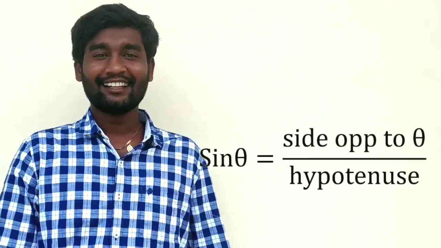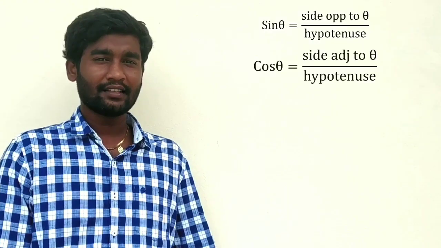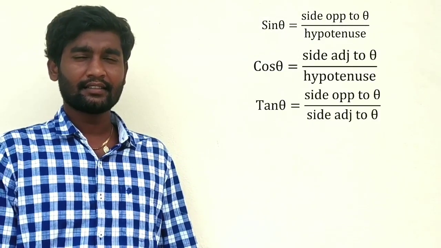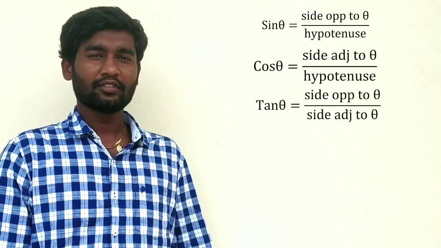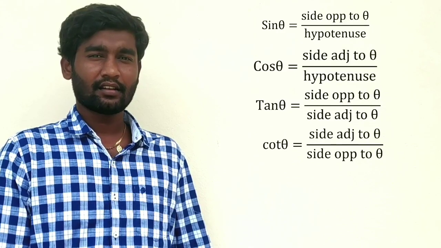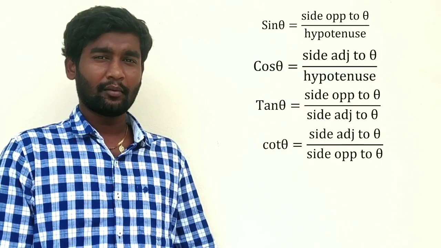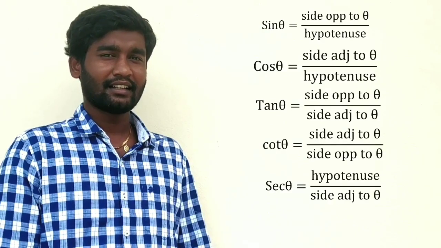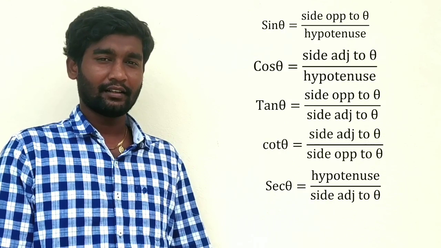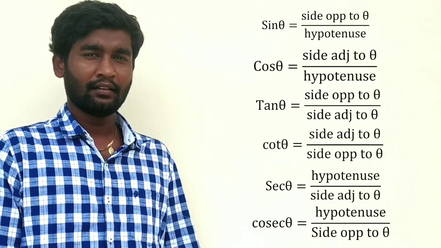We will see now. Sin theta is equals to side opposite to theta by hypotenuse. Cos theta equals to side adjacent to theta by hypotenuse. Tan theta is equals to side opposite to theta by side adjacent to theta. Cot theta is equals to side adjacent to theta by side opposite to theta. Next, sec theta. Sec theta is equals to hypotenuse by side adjacent to theta. Next, cosec theta equals to hypotenuse by side opposite.